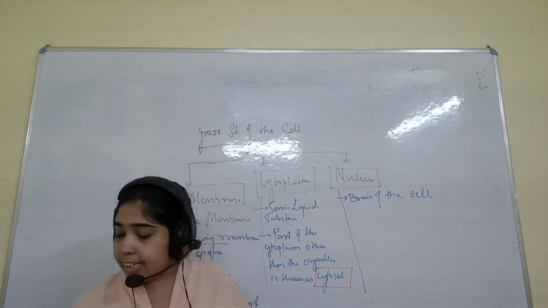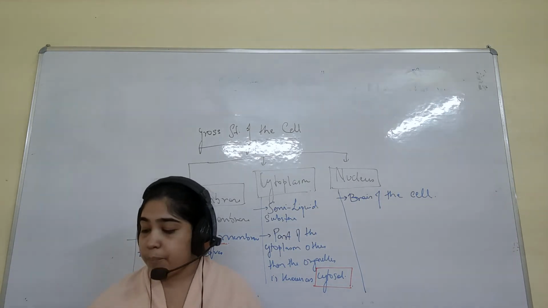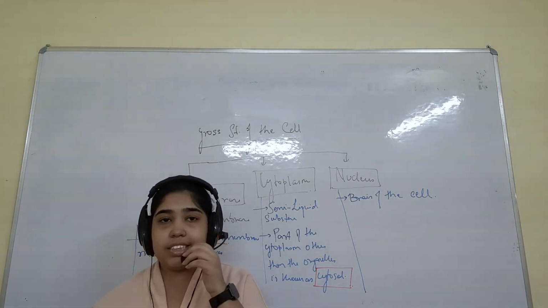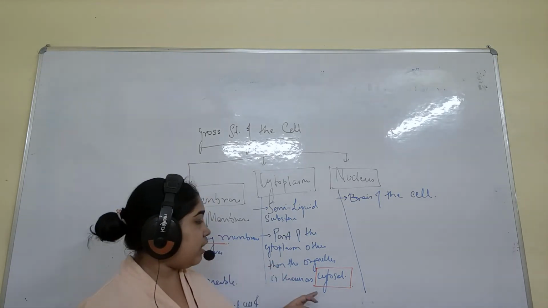One more thing I have to teach you: nucleoplasm. Nucleoplasm means the substance which is present inside the nucleus, like here I said cytosol.